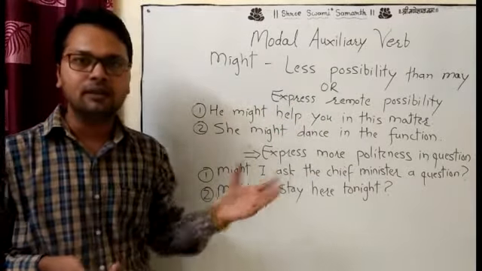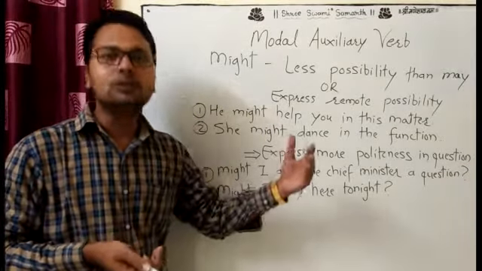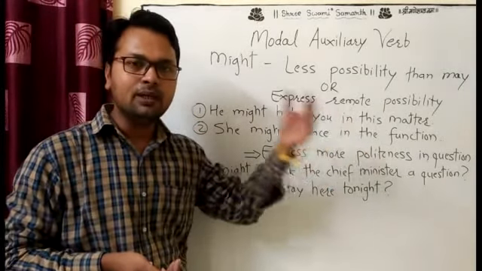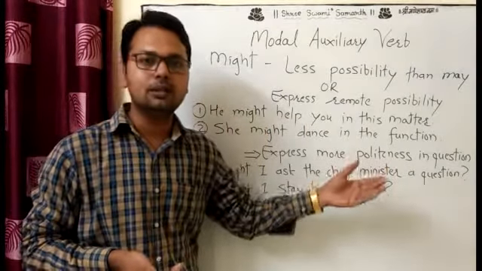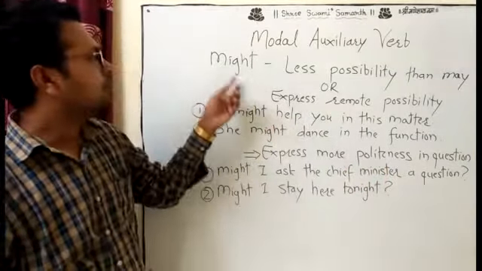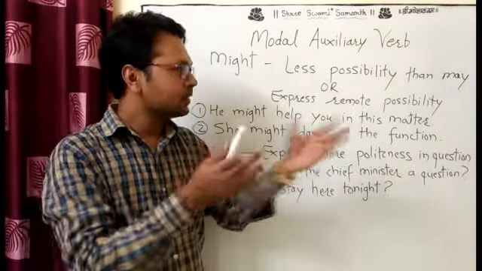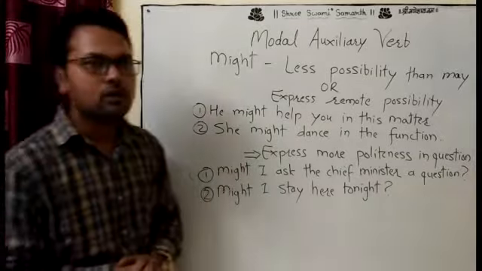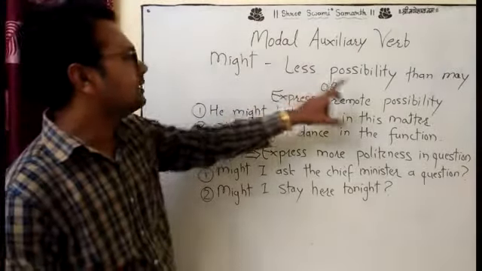Remote means far away. May means a nearer possibility, and might means a remote possibility, far away from our statement or what we want. So less possibility than may.